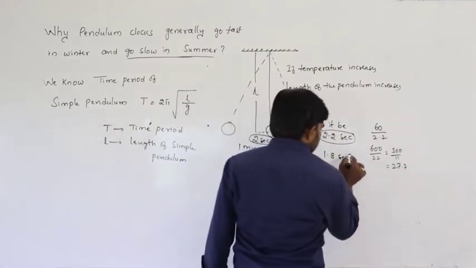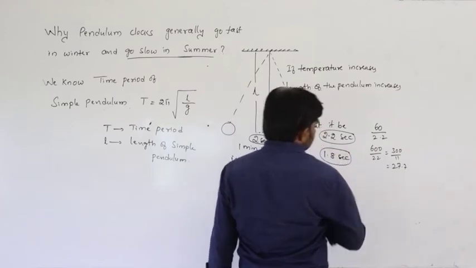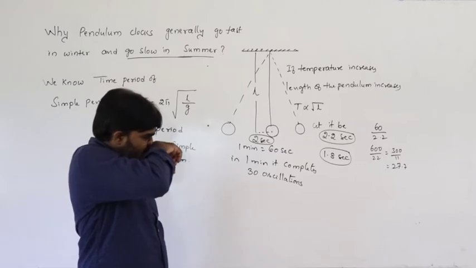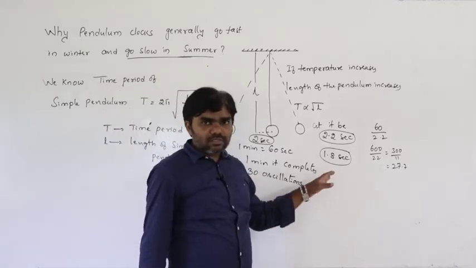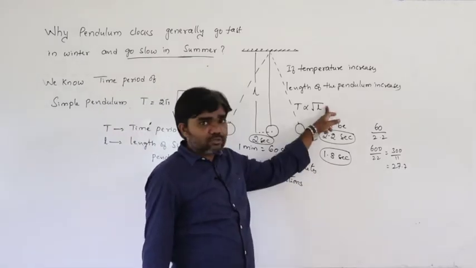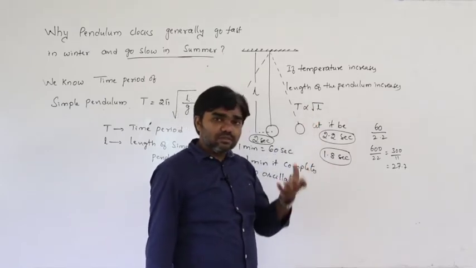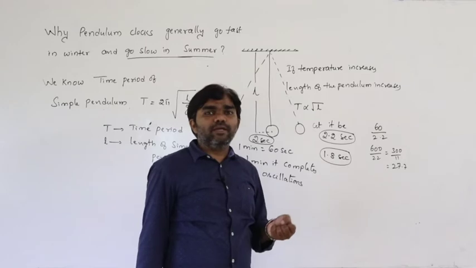But here let it be 1.8 seconds. Because of decrease in temperature, length also decreases, time period decreases. Time period decreases means it takes less time to complete an oscillation.